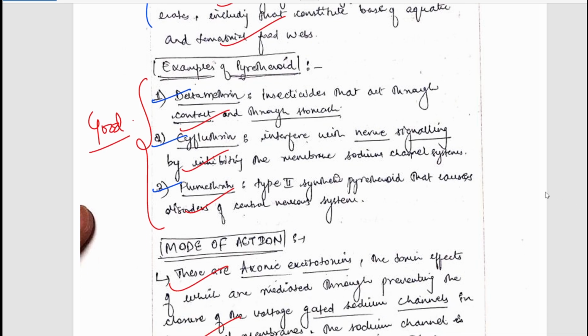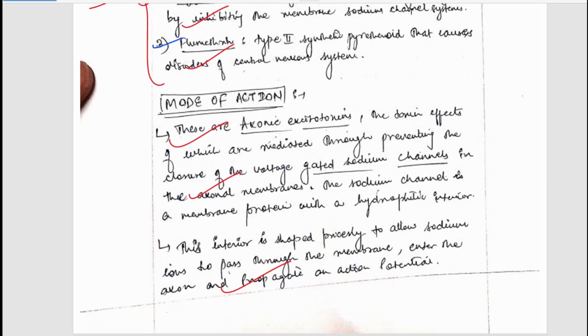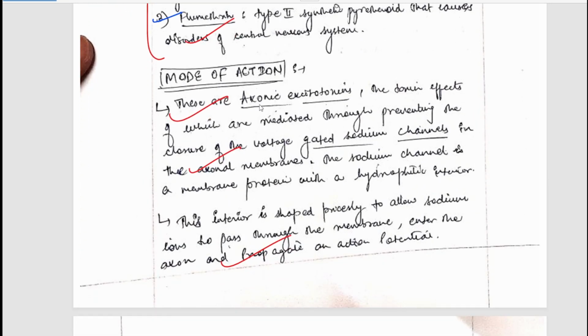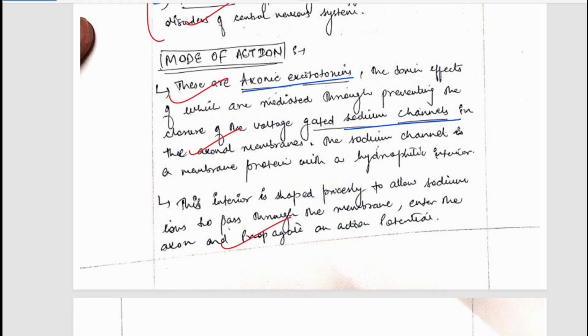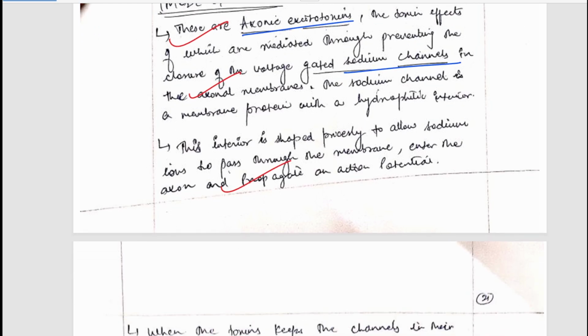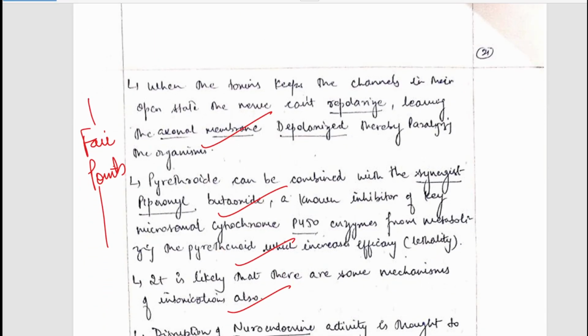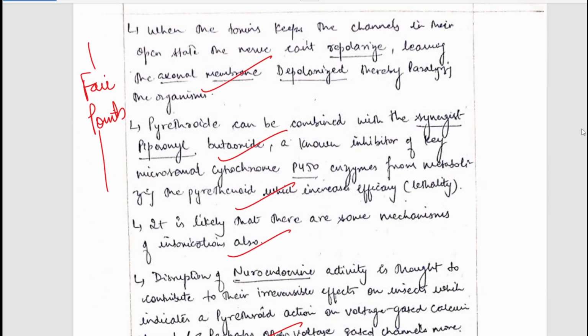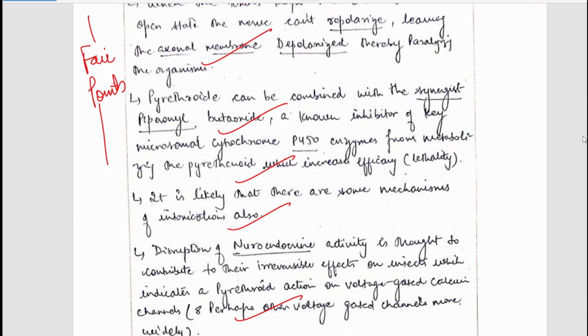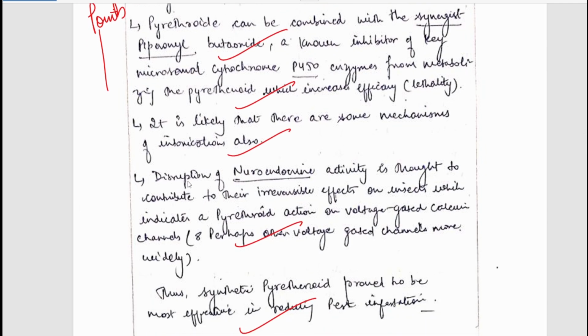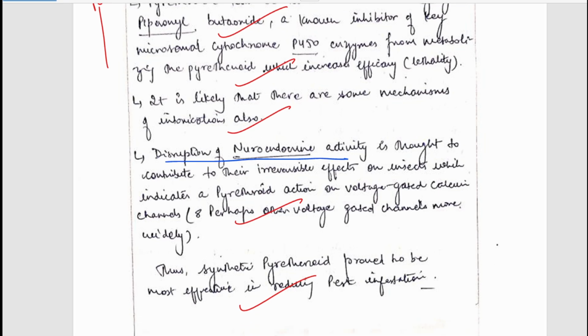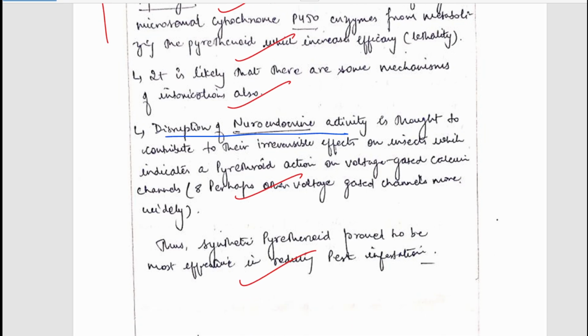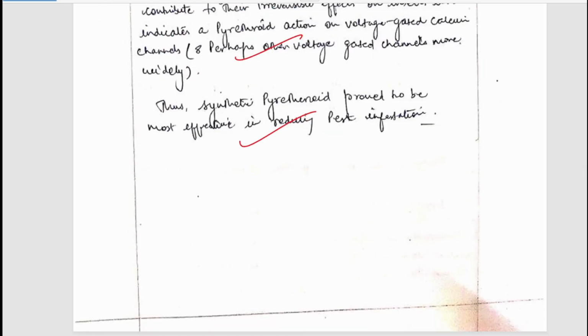Whenever you add examples to your answer, obviously it enhances your answer. Mode of action have been mentioned. How these are axonic excitotoxins, how they stop the sodium channels. So all these things are mentioned here. You can simply pause and read the answers if you want to. How it disrupts the neuroendocrine activity have been also mentioned. So well written answer. Now let's move to the next question.